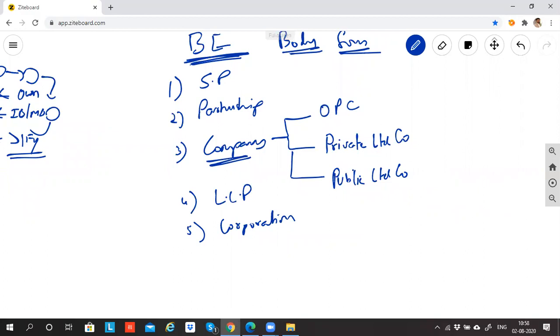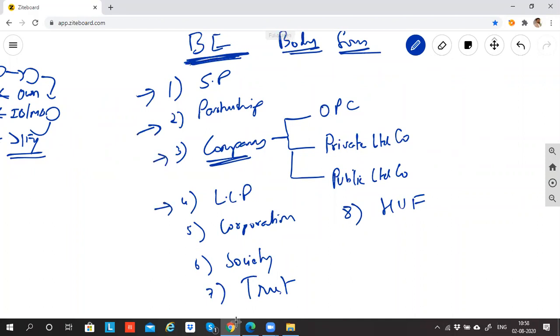Then we have something called society. We have something called trust. Trust is again a business entity. We have something called HUF, Hindu Undivided Family. There are so many business entities, and each and every business entity has peculiar characteristics. And for each and every entity, there is a different act and law which the government has framed.